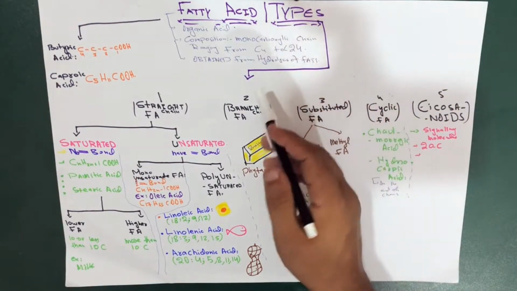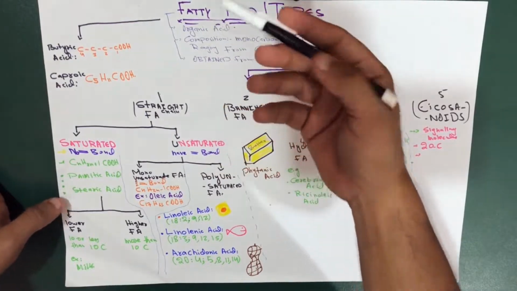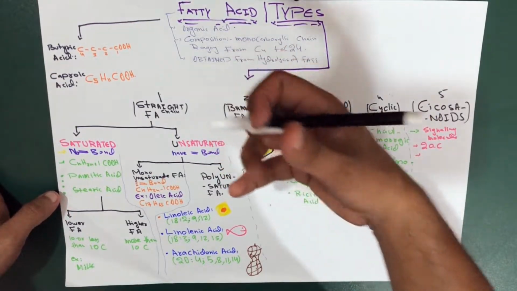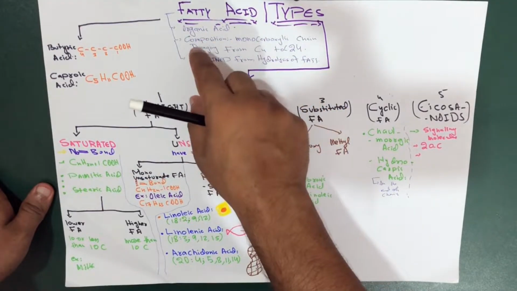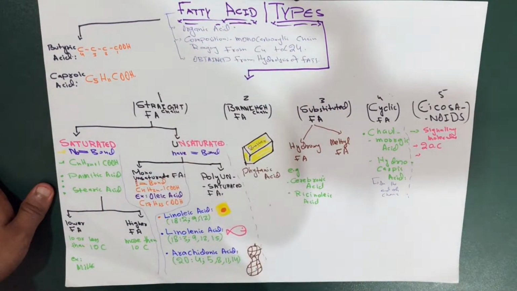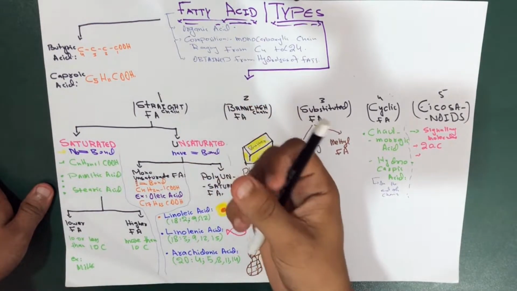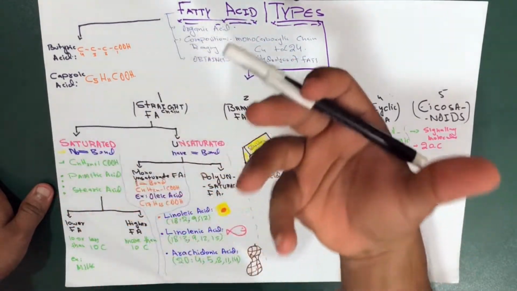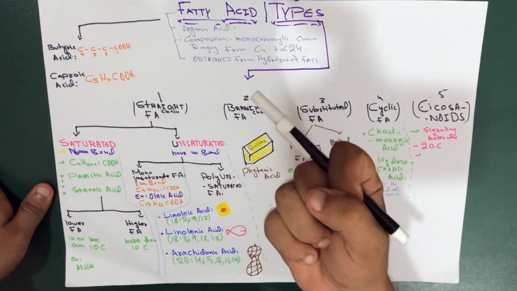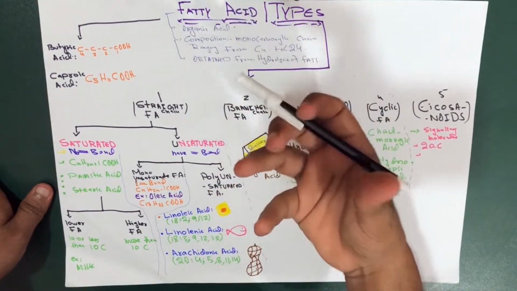So the fatty acids are derived from the lipids. They are one of the branches of the derived lipids. We can say that lipids, when hydrolyzed, give the fatty acids and alcohol. So the fatty acid is the main important backbone of the lipids.